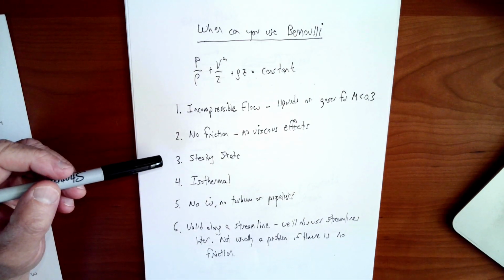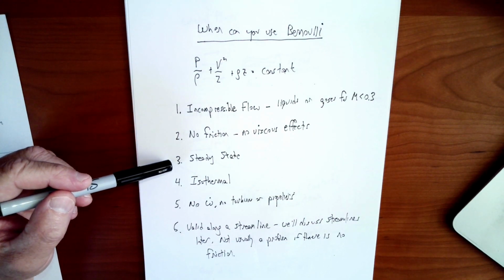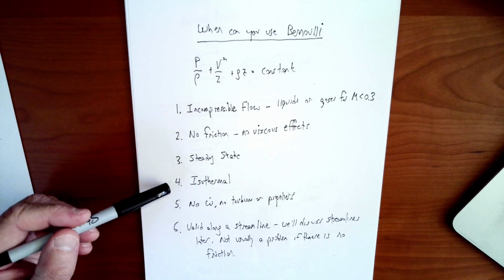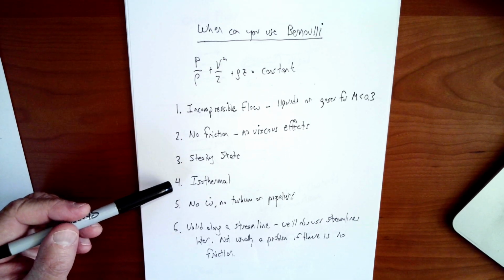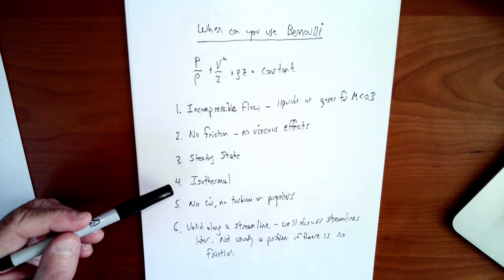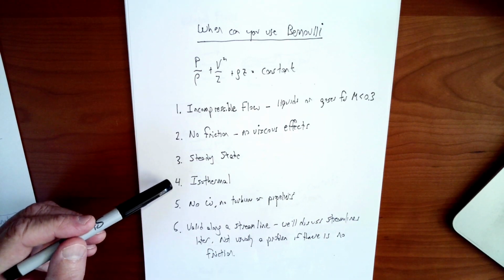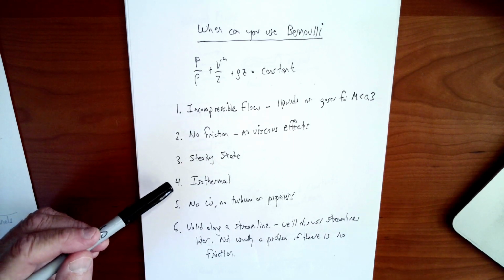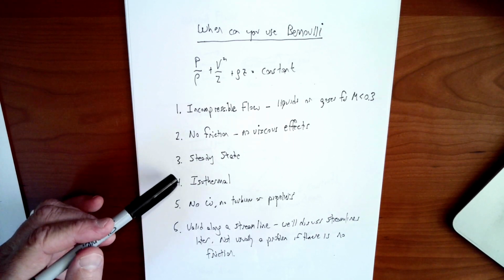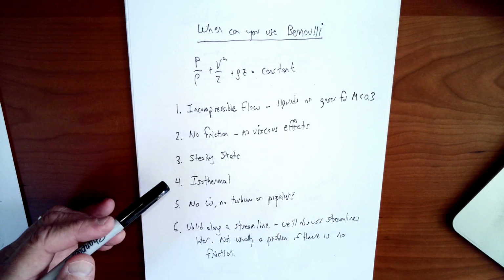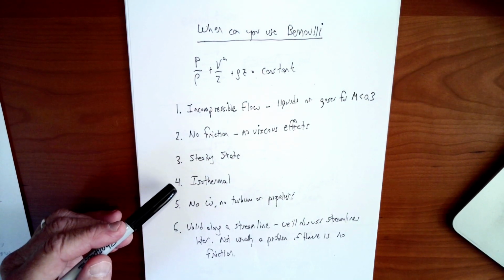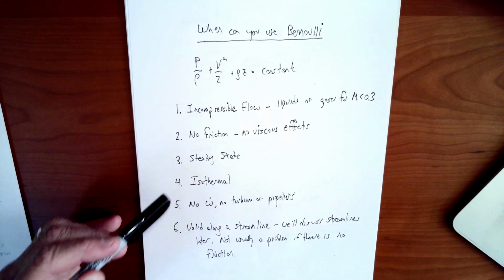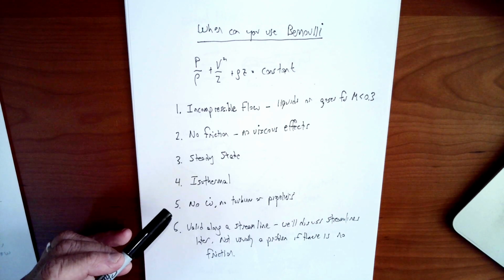Steady state, important assumption. Obviously, many flows are not steady. Many flows are steady. That's fine, but it's important to be aware of it. Isothermal, that went into our derivation. The flow has to be isothermal, fundamentally almost the same temperature everywhere. Large temperature changes will cause changes in the density and make it not incompressible. It also invalidates the basis of the energy argument if large changes in energy are occurring. So if you have any kind of flow that has a chemical reaction like a flame or combustion, you can't use Bernoulli in that flow, at least not in the part that has the combustion.